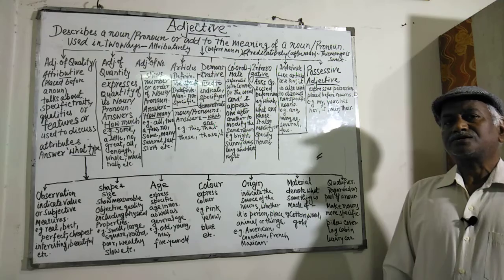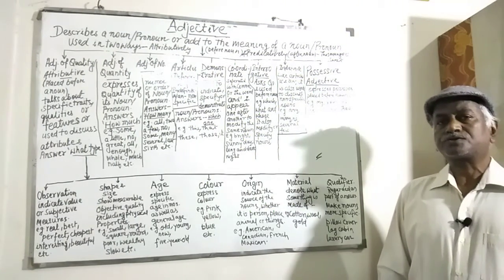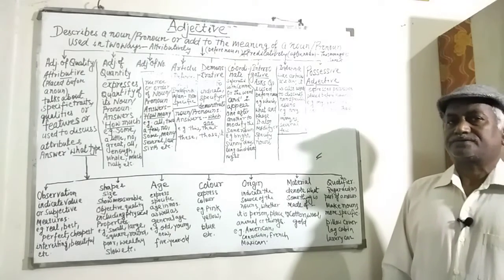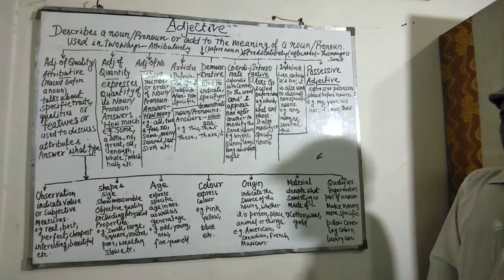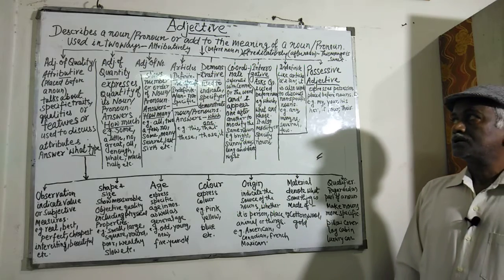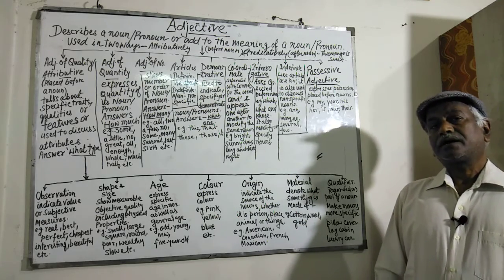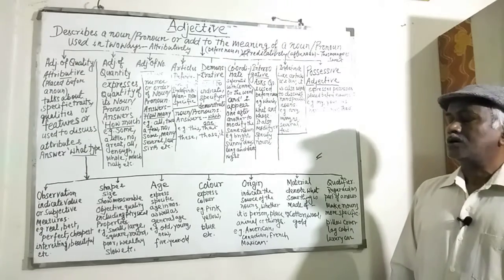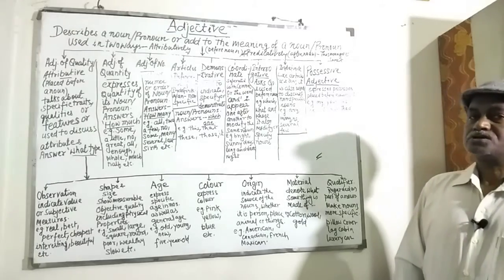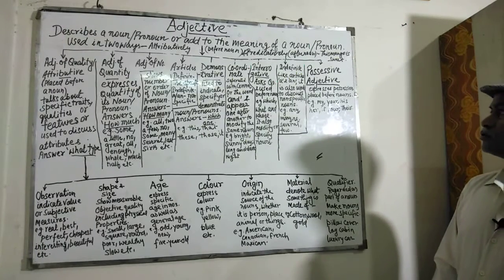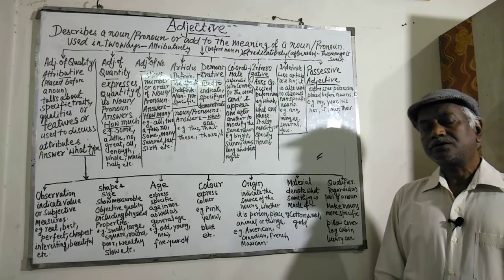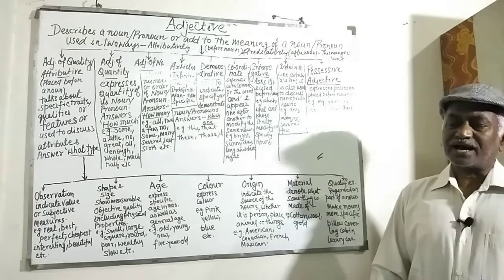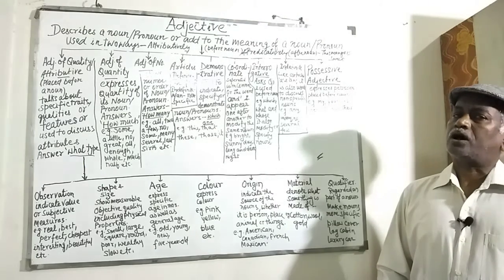In my previous class, I dealt with non-finite verbs and today I am going to deal with adjectives. What are adjectives? A word that describes a noun or pronoun or adds something to the meaning of a noun or pronoun is called an adjective. That means it modifies or describes a noun or pronoun.